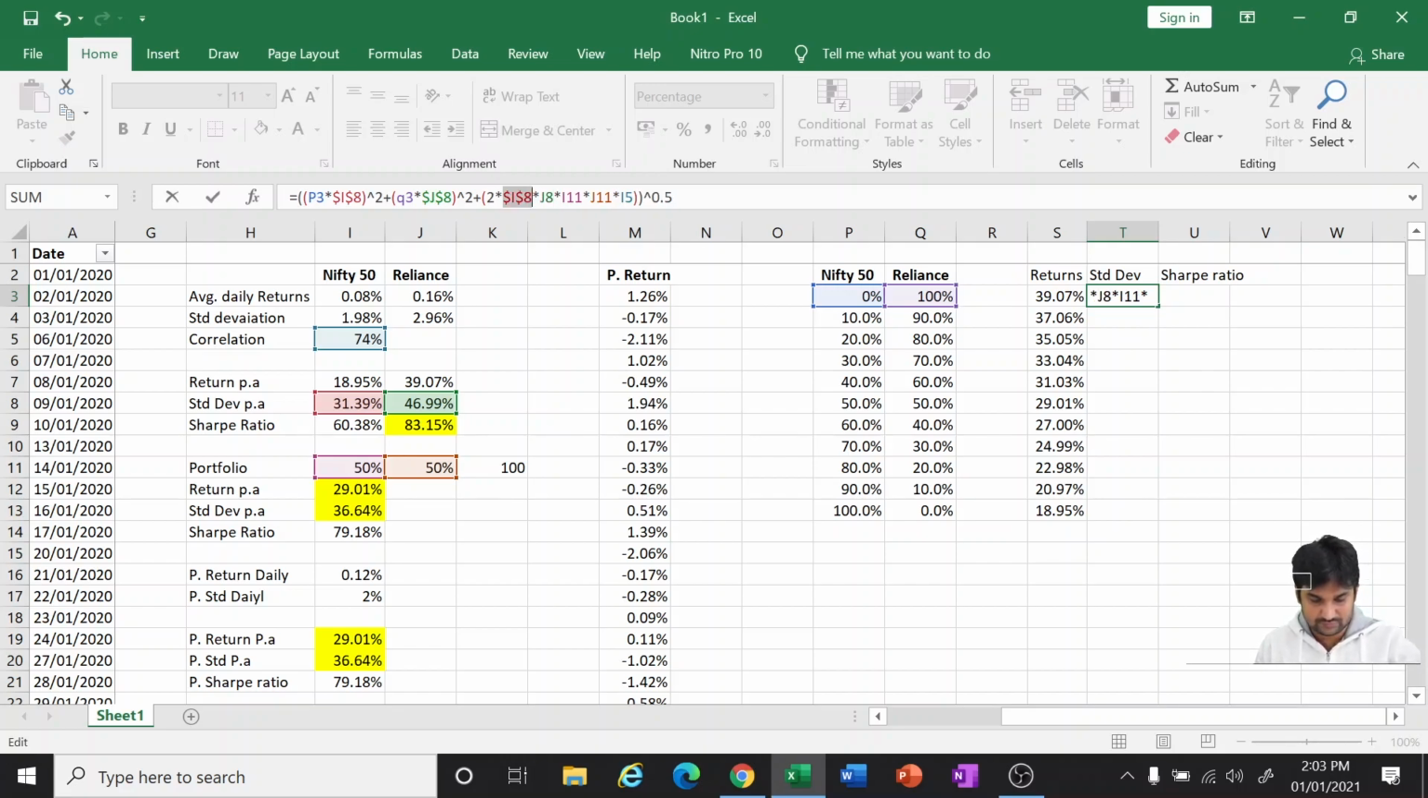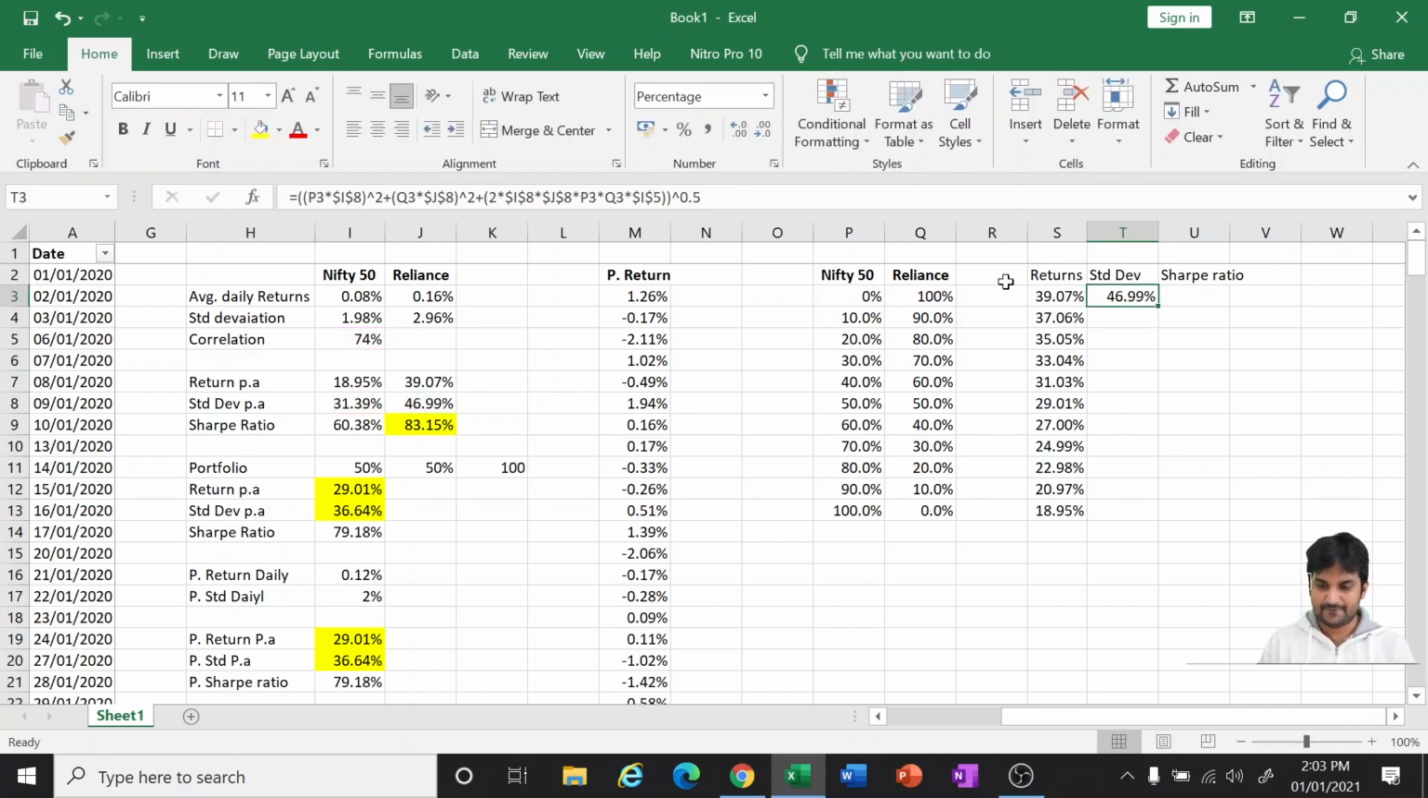I8 is fine, I have to lock it. It is also fine. Instead of I11 I should have given P2. This. And again I5 should be locked. Right, so this is what our standard deviation is.